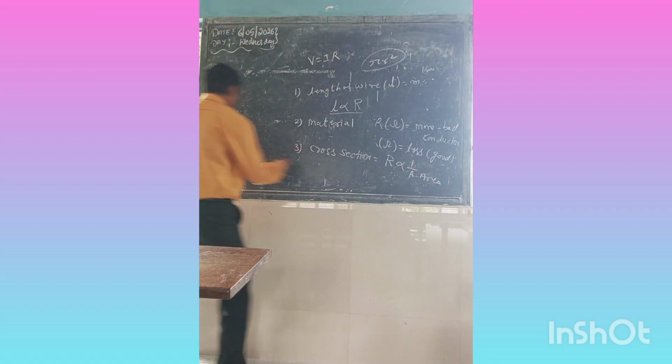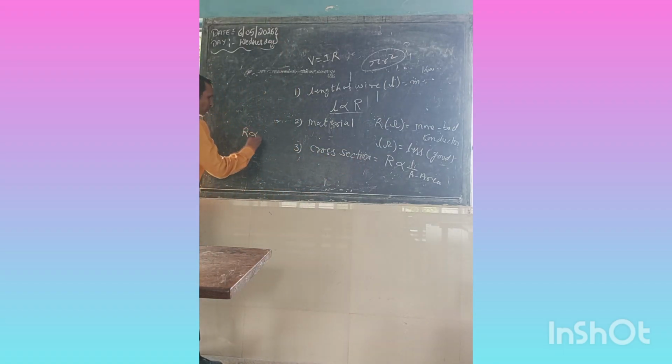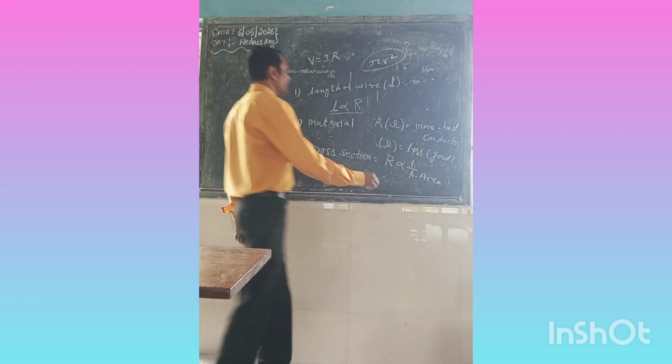So what did we get? R is inversely proportional to 1 by pi r square. If we write it all at a time, then R is proportional to L by pi r square. To remove this proportional sign, we write the formula.